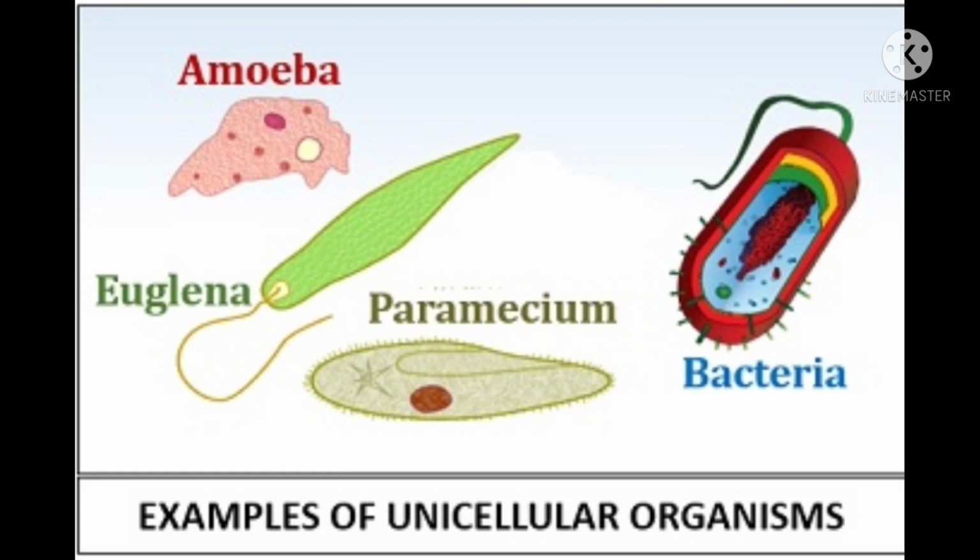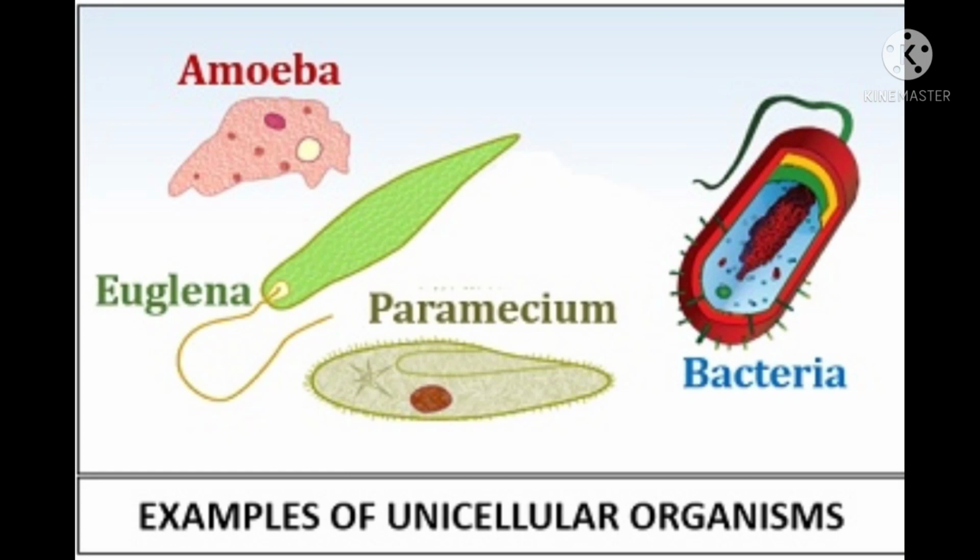Amoeba, paramecium, euglena, bacteria. What are these? They are unicellular organisms. What is meant by unicellular organisms? A unicellular organism consists of a single cell, meaning a single cell can do everything.